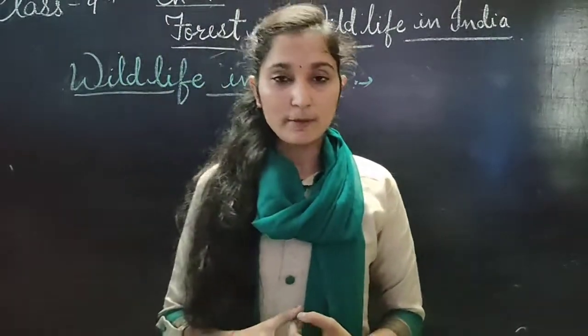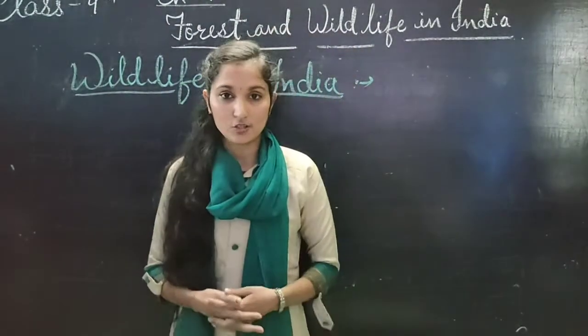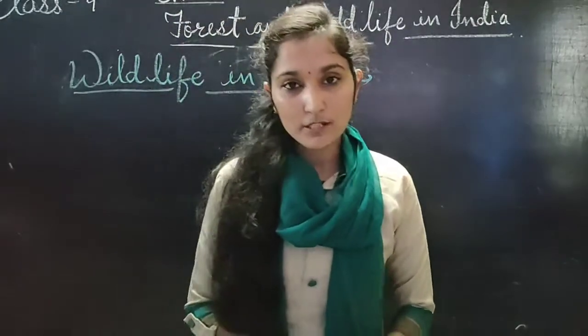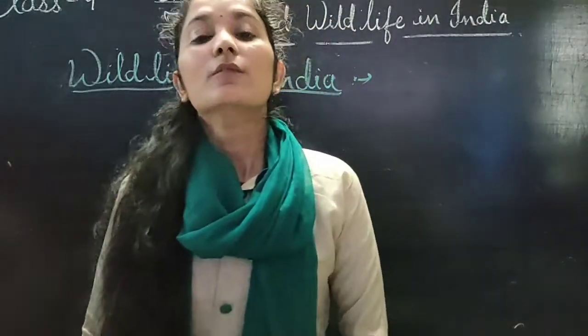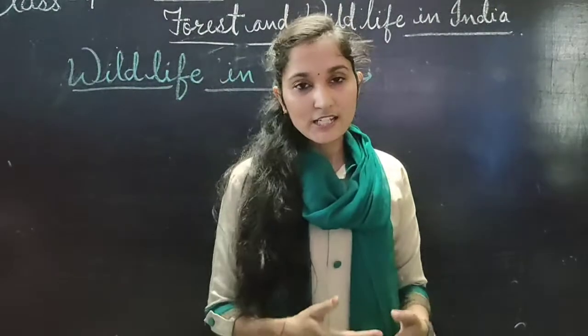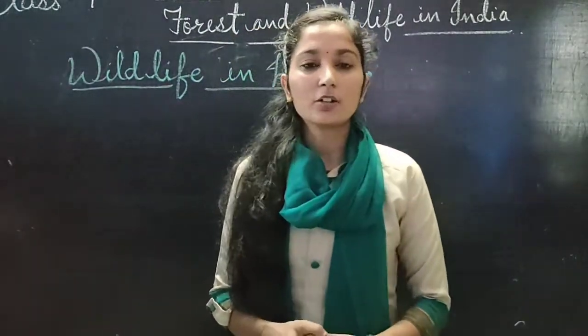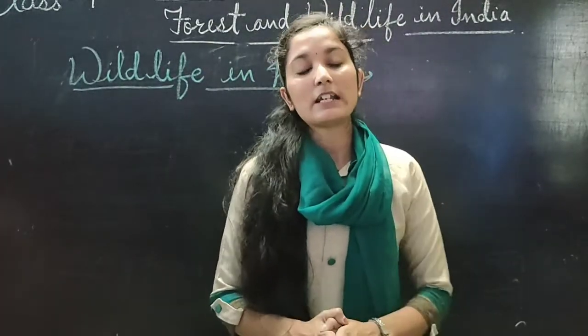In so many national parks in India, in Rajasthan also there are 3 national parks. Do you know? Ranthambore National Park is for animals, for tiger preservation, understood? And Sariska is for parrots. These national parks are located here. Jim Corbett in Uttarakhand, Periyar in Kerala. So these are important national parks of India. I think you understood.